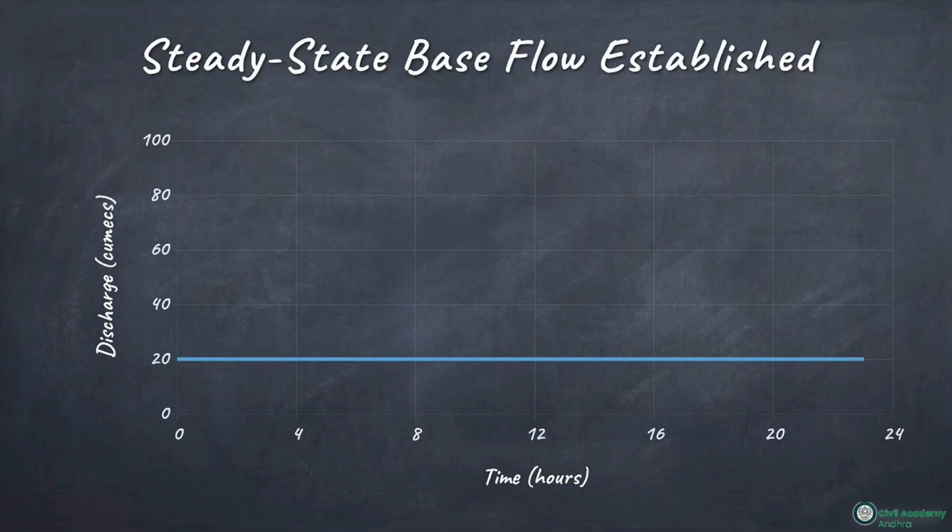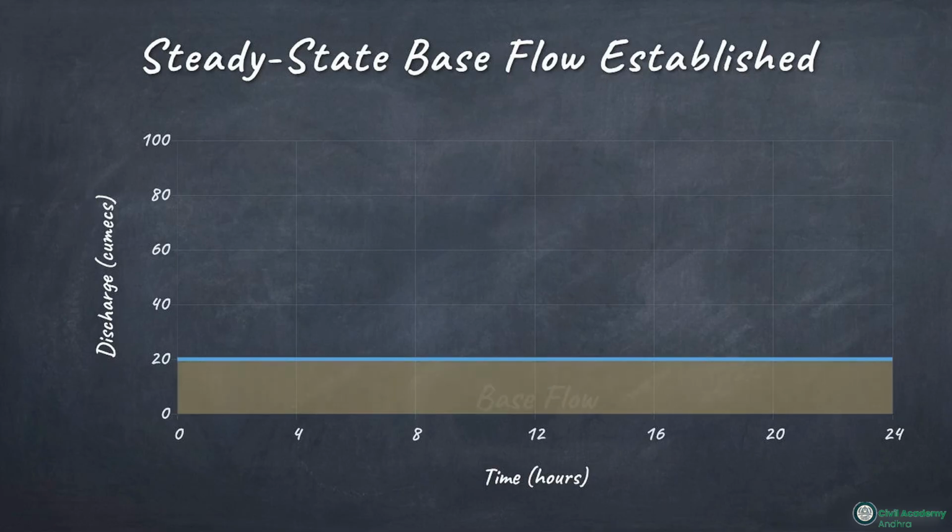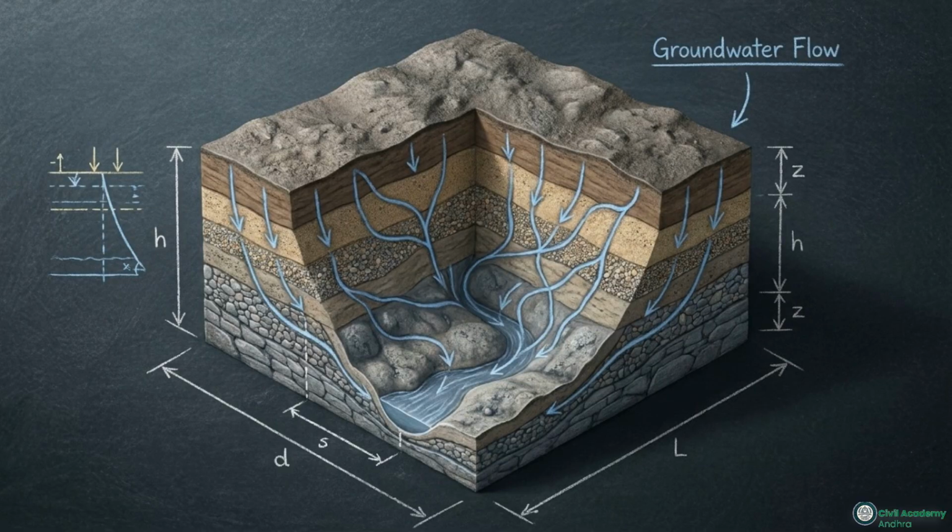Before the storm arrives, the system exists in a steady-state condition. This is the base flow. It represents the constant groundwater contribution to the stream, which we must mathematically separate from the storm event itself.